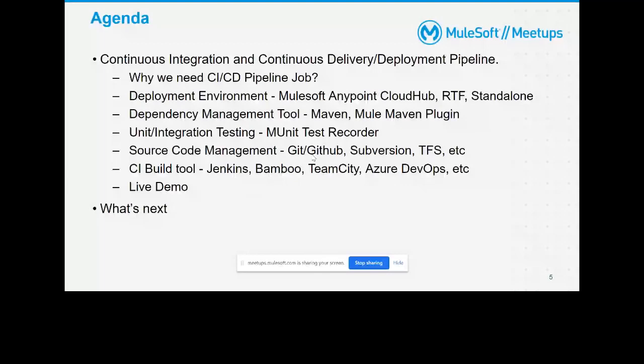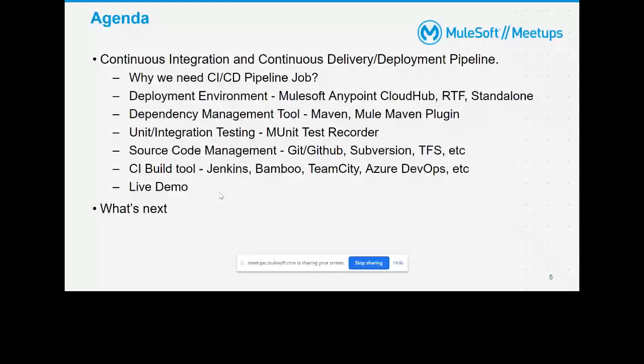And then we'll see the live demo of whatever we are talking about here, all those points. So these are like stakeholders, or players. We'll connect them in one line and see step by step how those guys are helping us in our job. And then we'll see what's next. The organizer team, or maybe Gaurav, will take what exactly we are planning for the next meetup, or whatever his own plan is.